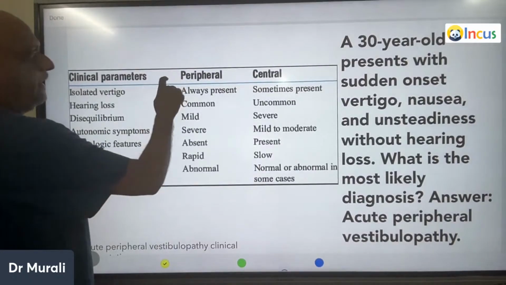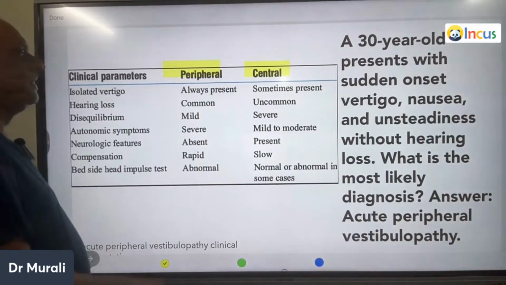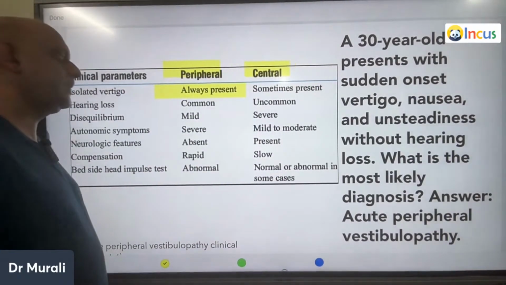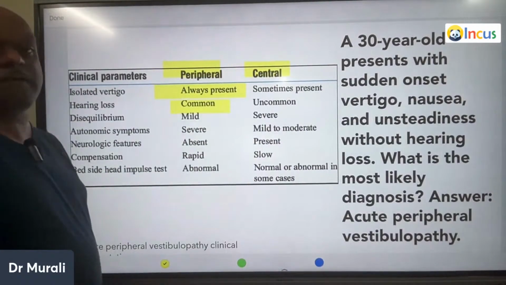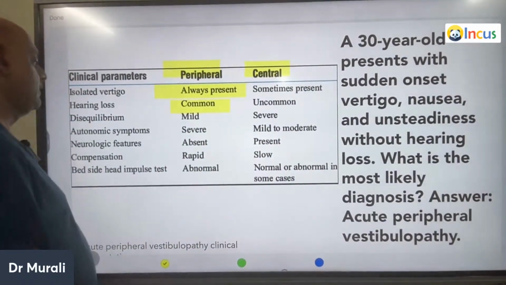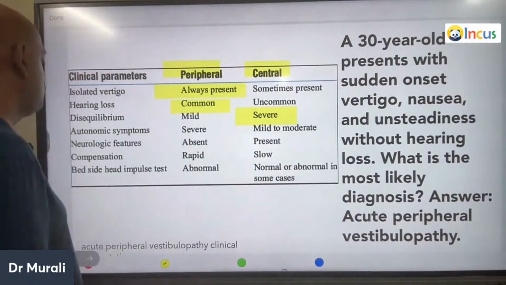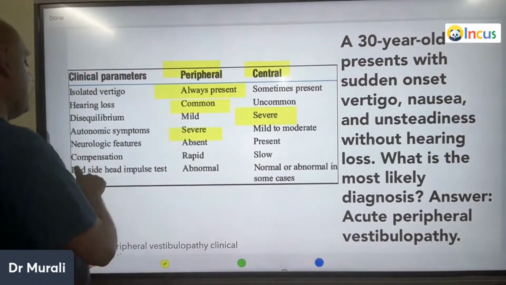So peripheral versus central. You should know this, every exam they ask. Peripheral may have isolated vertigo, always present. Hearing loss is common in peripheral but uncommon in central vertigo. Disequilibrium is more severe in central vertigo. Autonomic symptoms are more in peripheral vertigo.